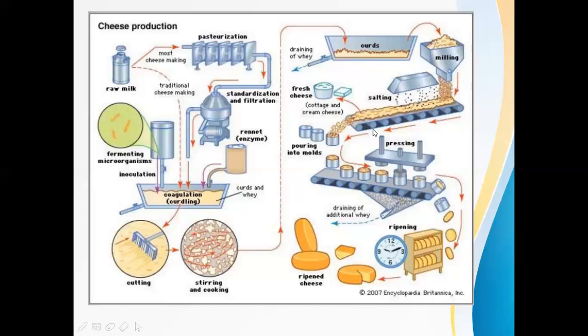This flow chart is better for depiction in exam. We need not draw all the vessels, but you can make a simple flow chart using these words: raw material, then pasteurization, then standardization, filtration, and then continue. Flowcharts are compulsory for fermented food production.